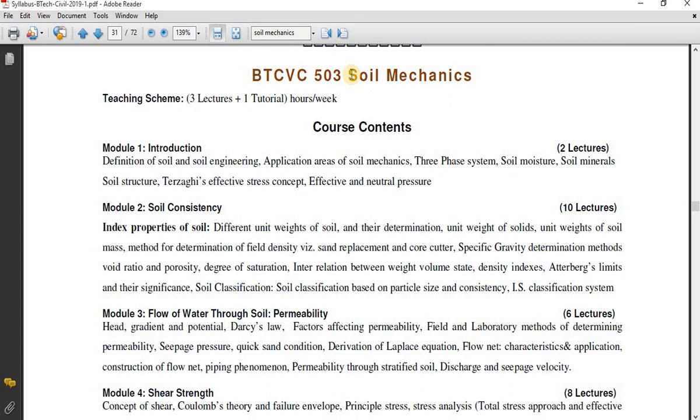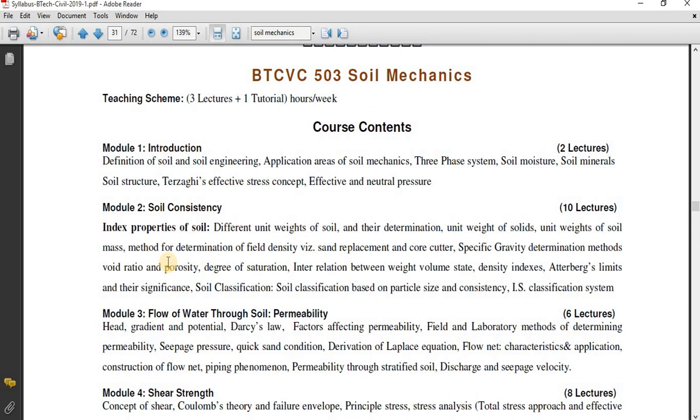The properties of the soil are divided into two categories. First category is index properties of the soil, and second category is engineering properties of the soil. I will try to elaborate. Index properties of the soil are the basic properties of the soil, such as weights of soil solids, void ratio, porosity, etc. You can see specific gravity. These are the basic index properties.